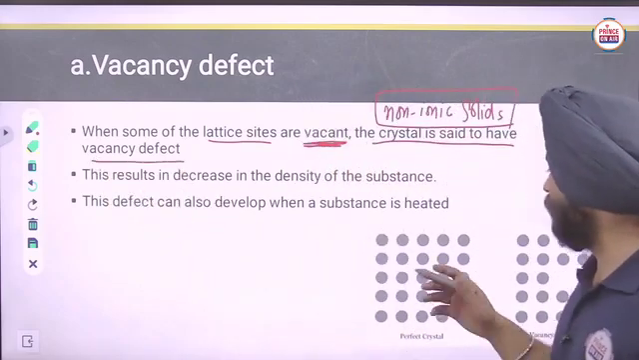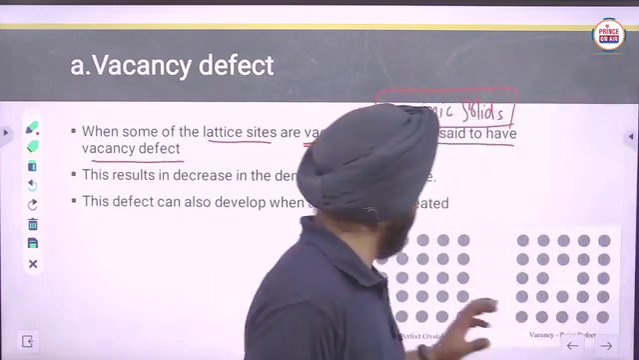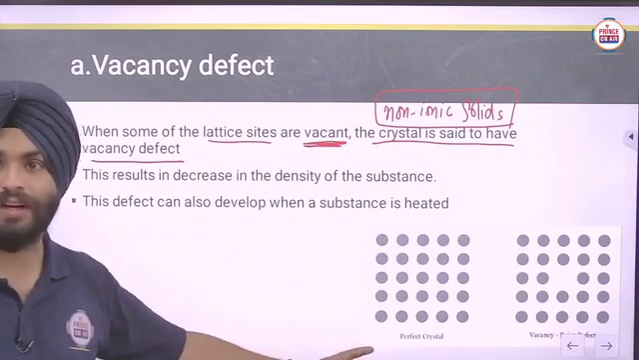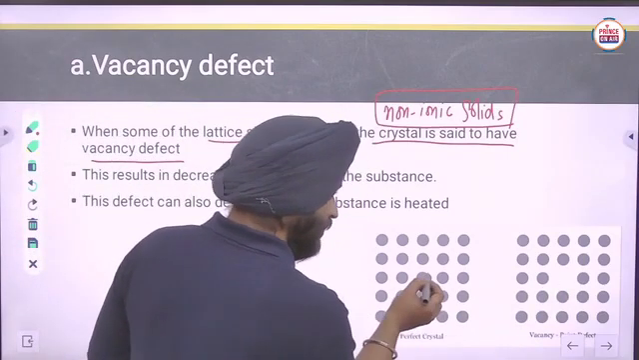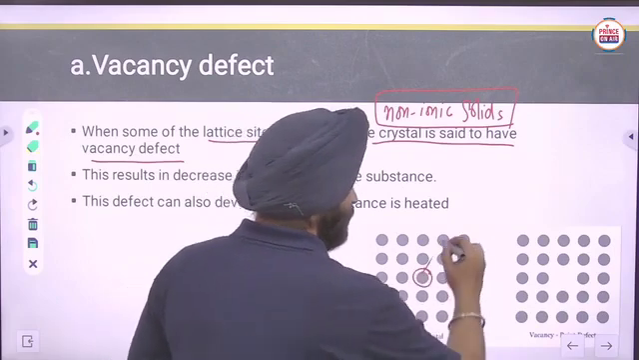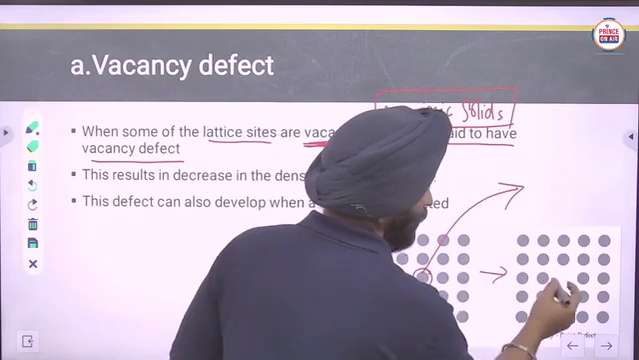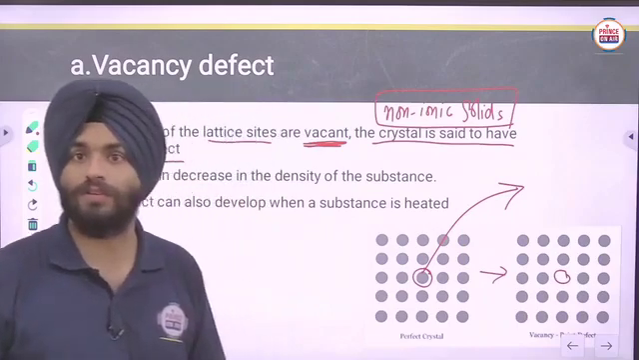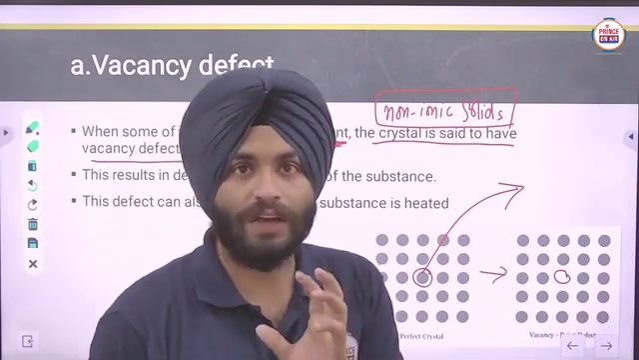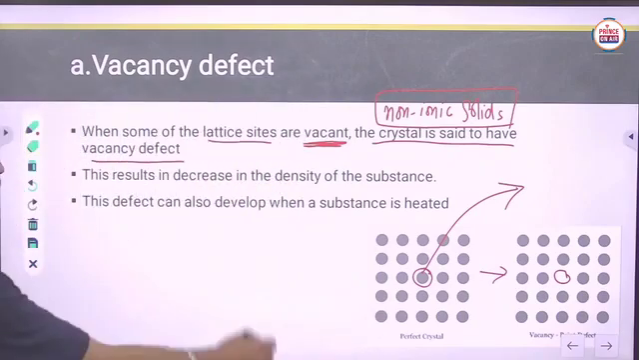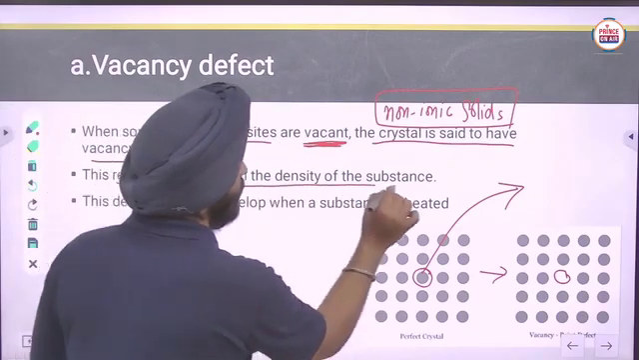Whenever there is an empty space, like here it is a perfect crystal. Whenever a particle is removed from here, a vacancy will occur there, so it is known as a vacancy defect. Clear? Now, this results in a decrease in the density of the substance.